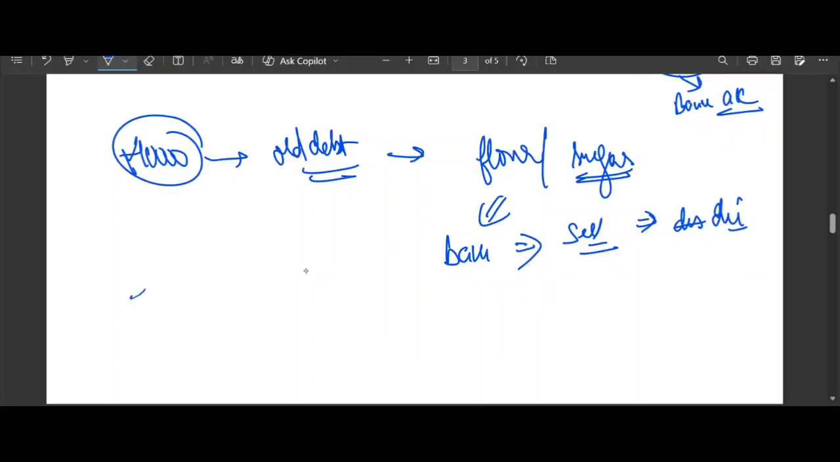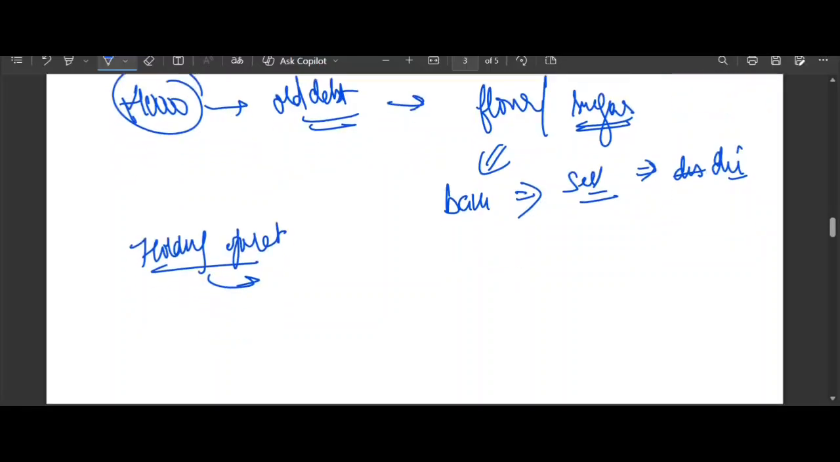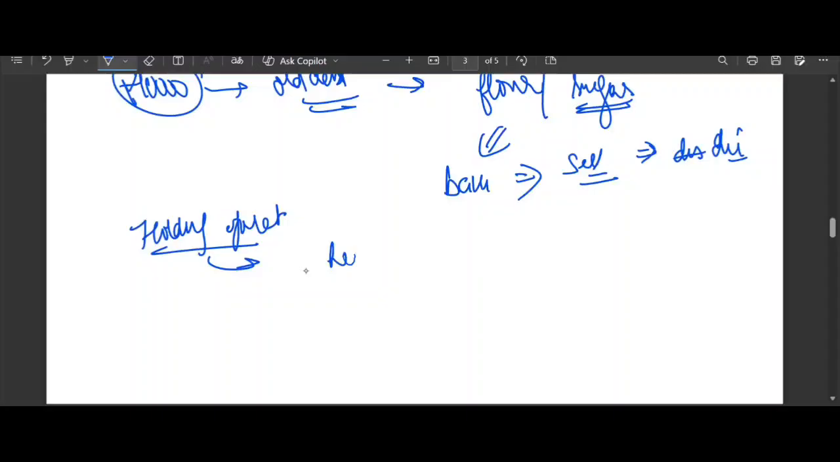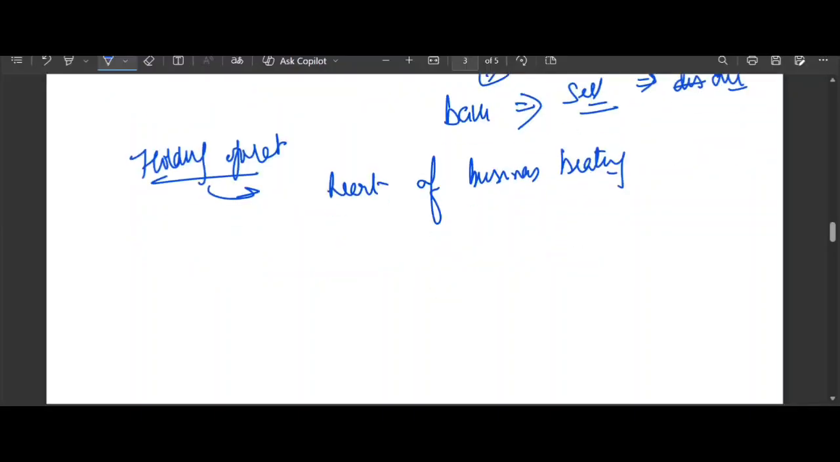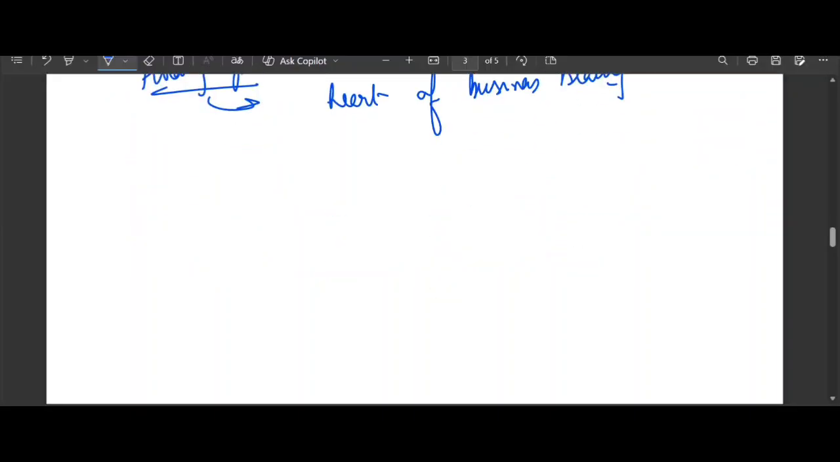So there is something called holding operation. Think about it. There's something called holding operation. So it means the bank's priority is to keep the heart of the business beating. Okay, therefore the rule is fresh money in, fresh money out. This is the rule. What is the rule? Fresh money in, fresh money out.